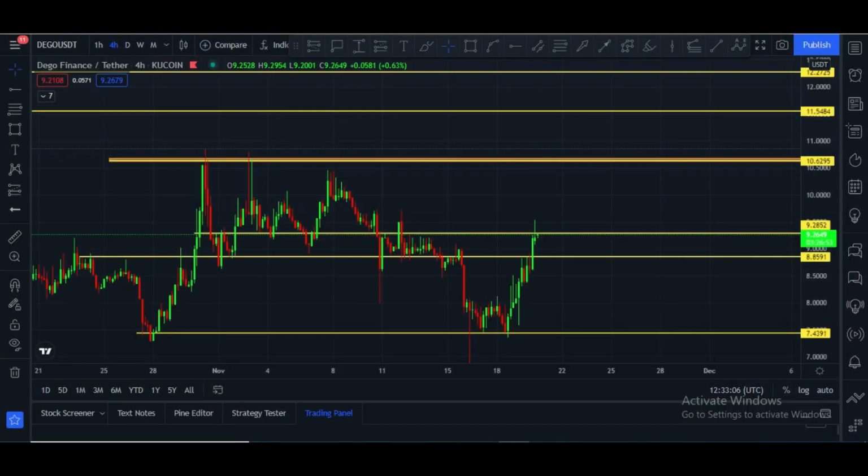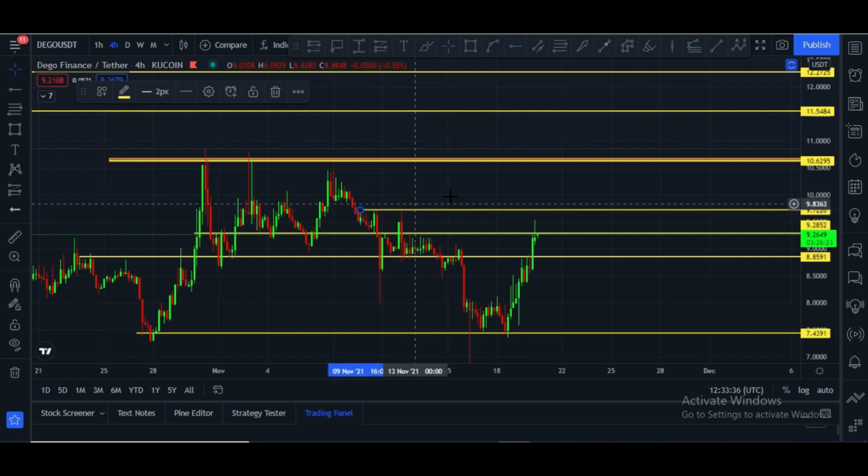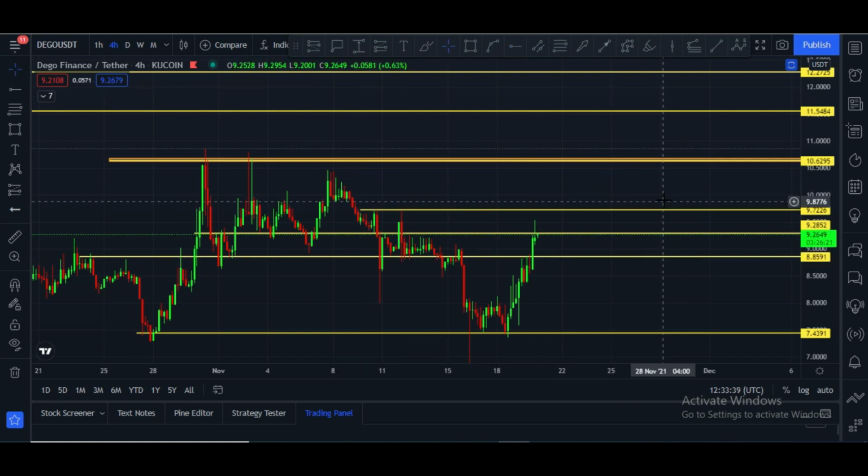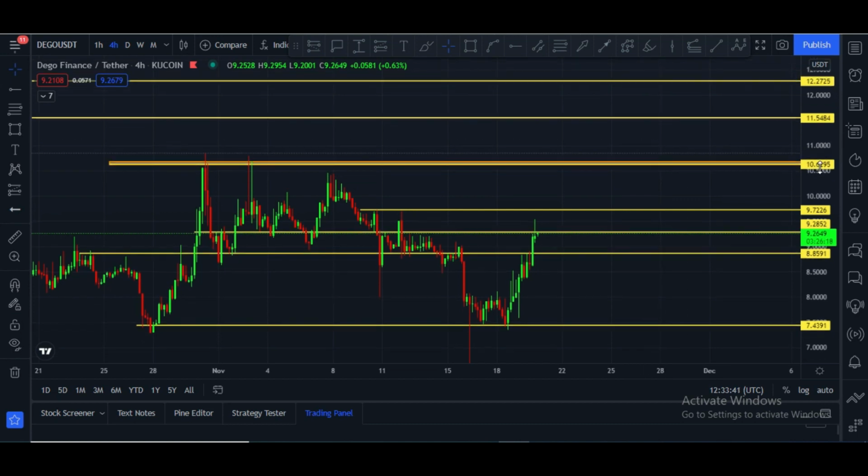Let's dive into the content. This is the Digo/USDT pair chart, and here you can see it is at $9.26 price. After creating a top at $9.53, it is now at 9.26. This horizontal resistance is very important for Digo to break. Once it breaks this, next target will be this area. These all are immediate short-term targets, and after that $10, $11 and $12 are the targets.